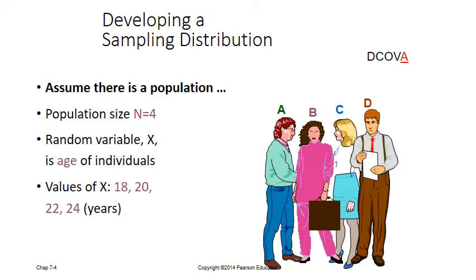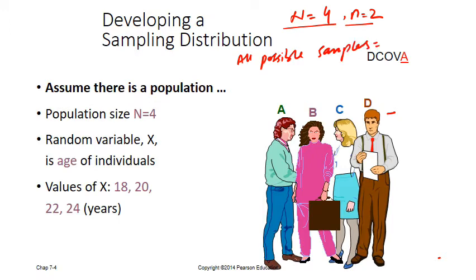So for instance, we consider a population of 4 people, and we take a sample of 2 people out of the whole population. We want to see how many possible samples we can draw. All possible samples could be N raised to power n.